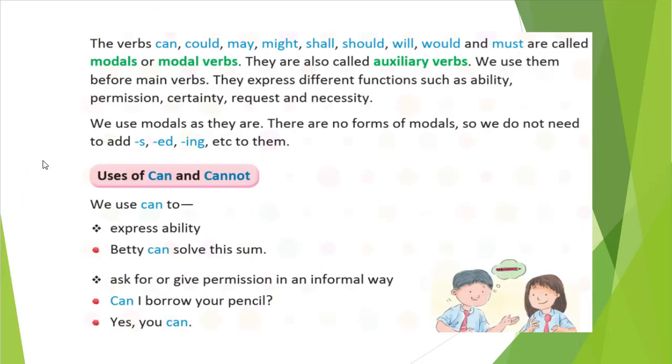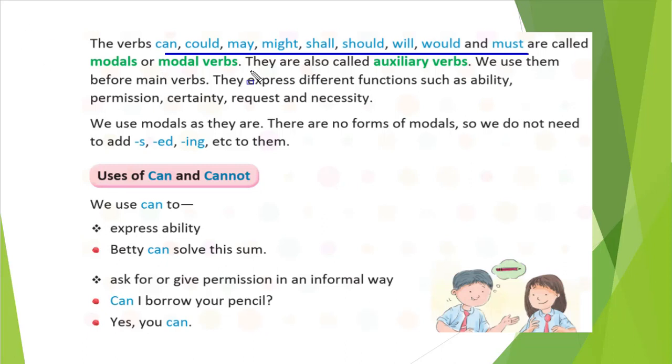Okay, so let's see the first one. The verbs can, could, may, might, shall, should, will, would, and must are called modal or modal verbs, right? They are also called auxiliary verbs.